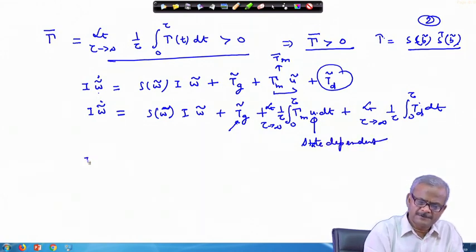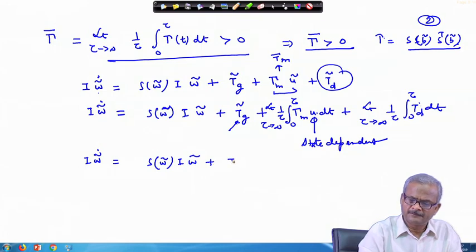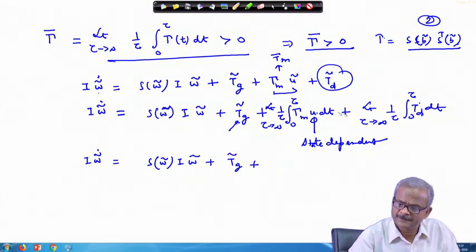So, in this case this gets reduced to S omega tilde I omega tilde plus T g tilde, and u can be taken outside if it is just state dependent. So, we can write this as gamma bar u plus the average torque due to the disturbance.